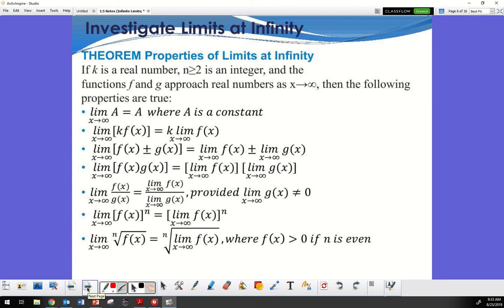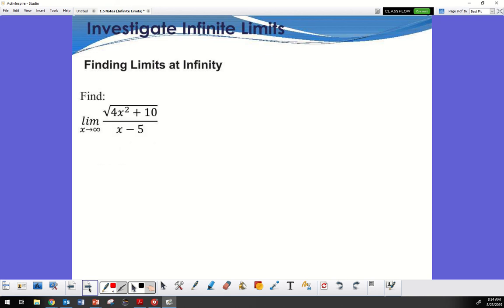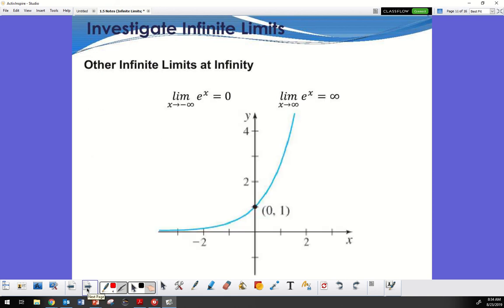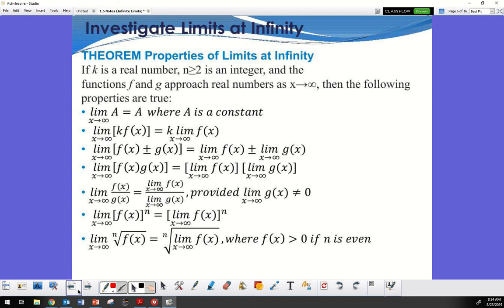Properties of limits at infinity. If k is a real number and n is greater than or equal to 2, an integer, and the functions f and g approach real numbers as x approaches infinity, then the following properties are true. Okay, so now we're approaching infinity. Actually, do you know what? I'm not going to approach infinity today. I'm going to let you guys get started with this. Monday, I will go back over a little bit. We have a lot of people gone. All these ones that are going to infinity have different tricks, so I'll save that one for later.